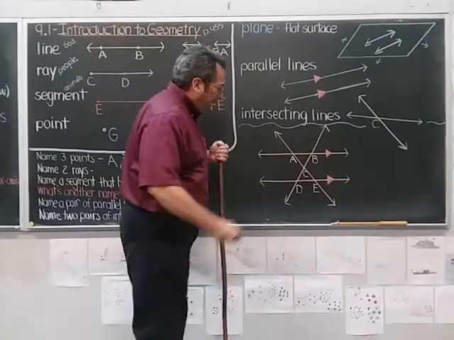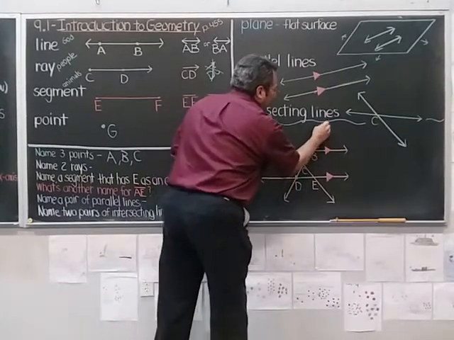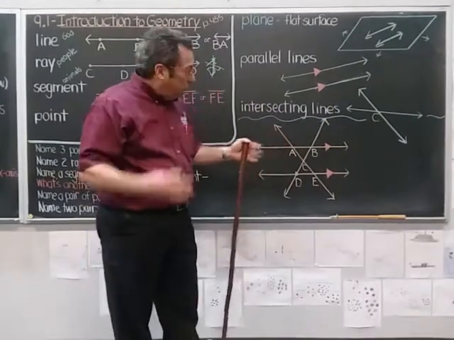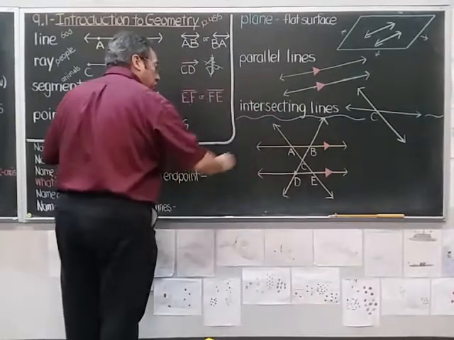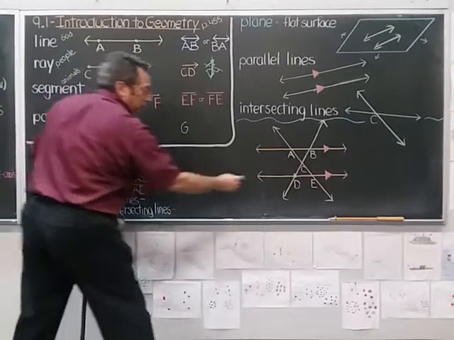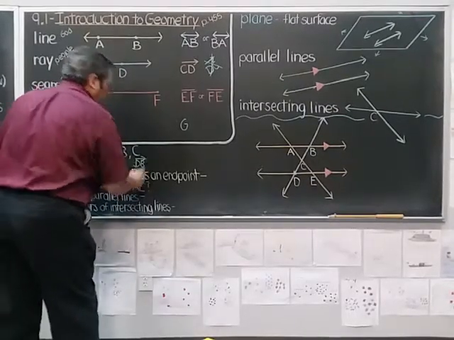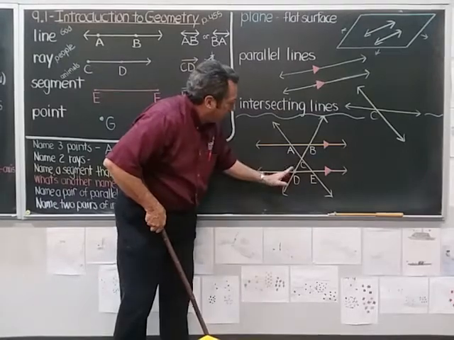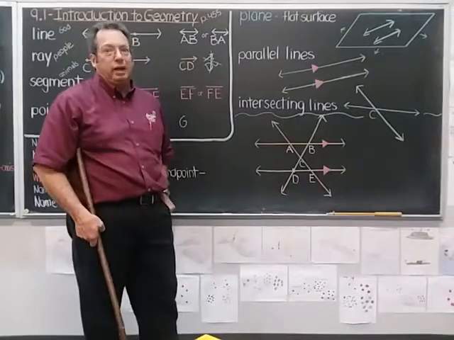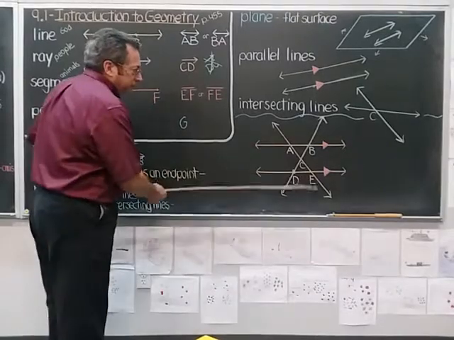For instance, if I started at point D and I went up forever and ever through C, through B, I've just made a ray out of that. So as long as I call it what it is, I'm going to name 2 rays. I'm going to call this ray D, B. All right. I could have called it ray DC, but I start here and I go that way. So that's a ray. Can you find another one? There are many that you could have. Okay, name one. Another ray, in this figure here.